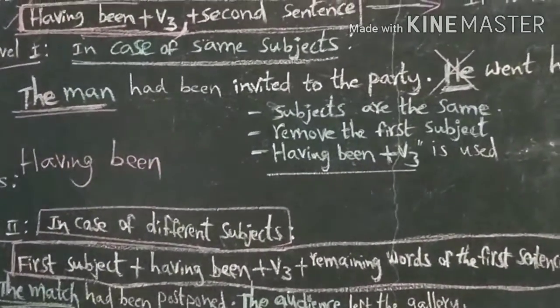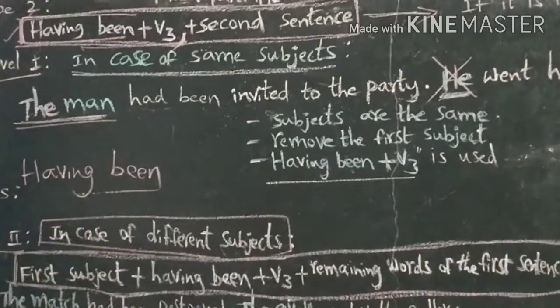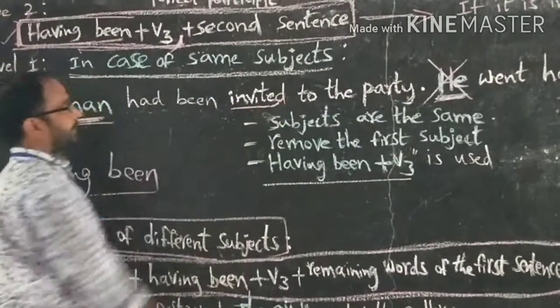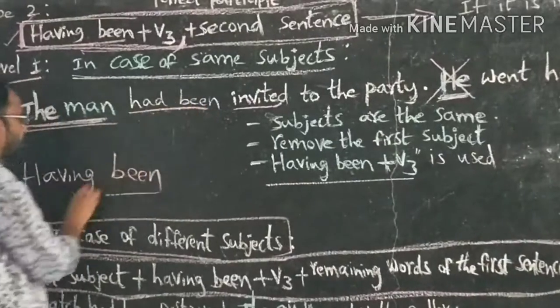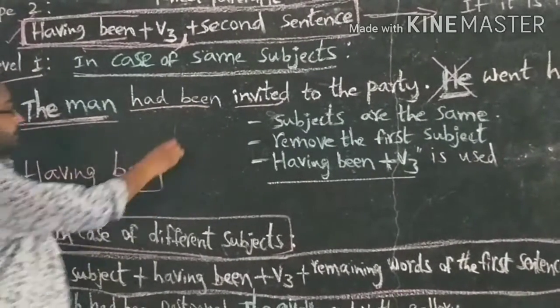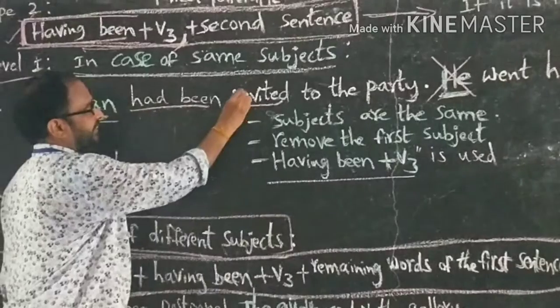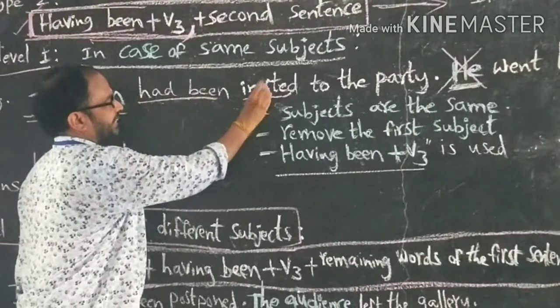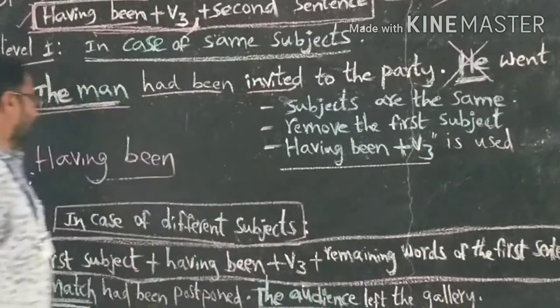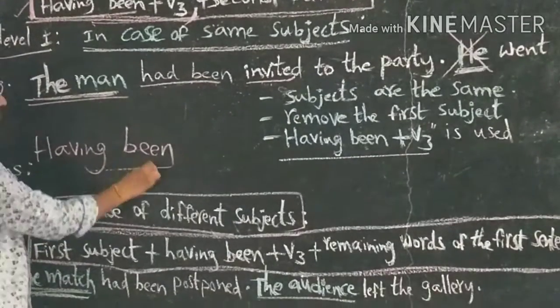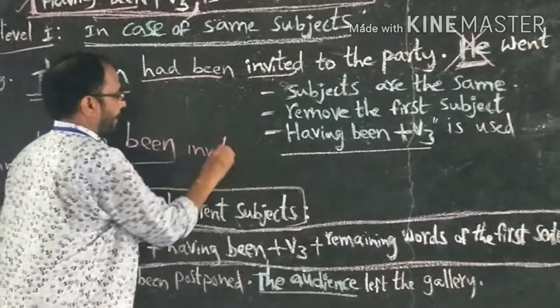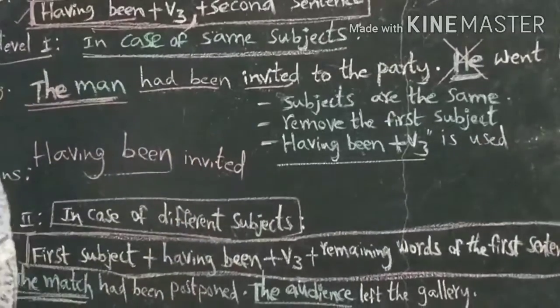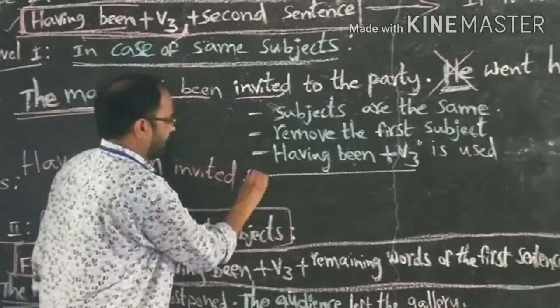So we start the sentence with having been. Had been is changed to having been. Invited is verb 3 also. So, having been invited. Having been invited to the party.